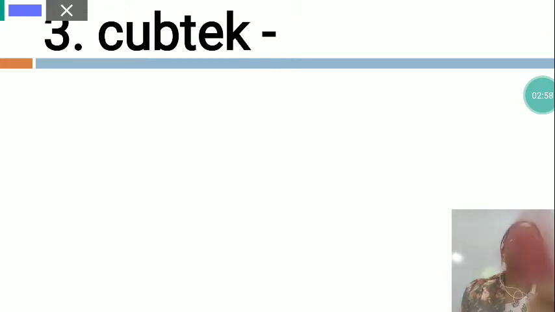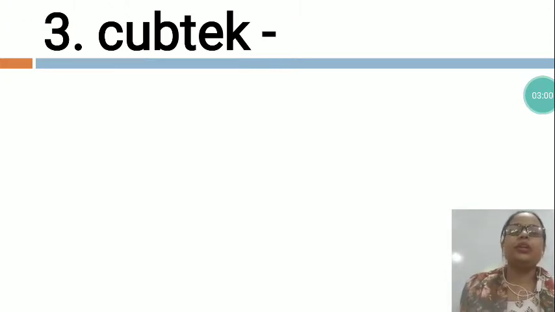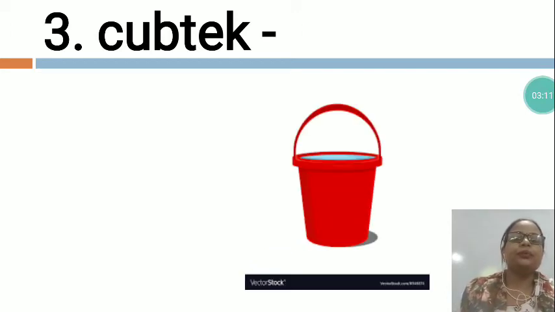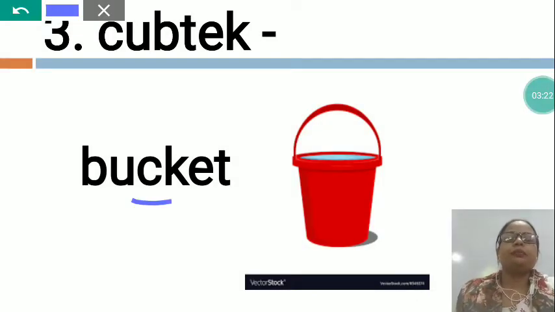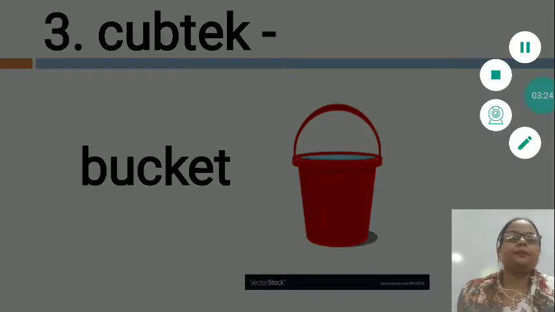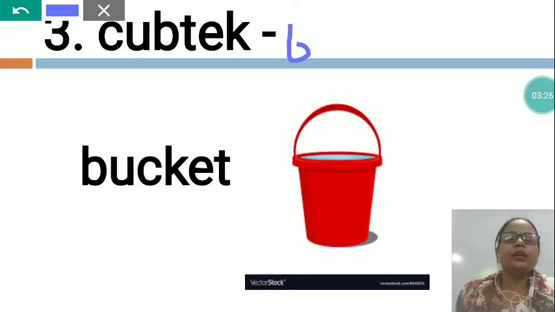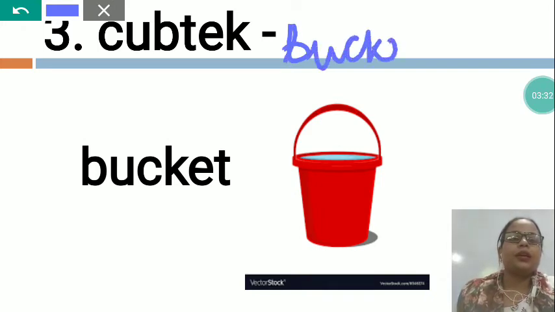Now the next is CUBTEK. In this also the letters are not arranged in the proper sequence. So we will arrange all the letters in the proper sequence and we will make a meaningful word. So dear children, which word is this? You can see this is a clue. What is this? This is bucket. Now the bucket spelling is BUCKET, bucket. So we will write here BUCKET, bucket.